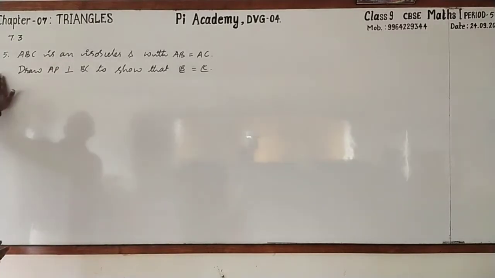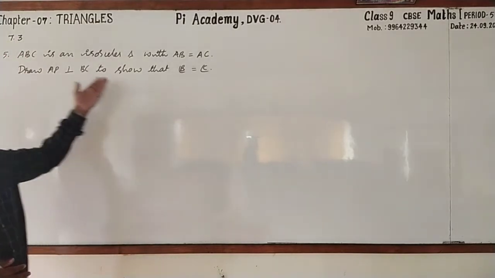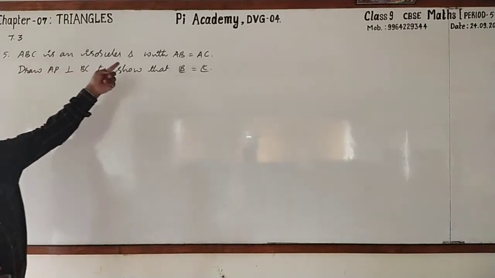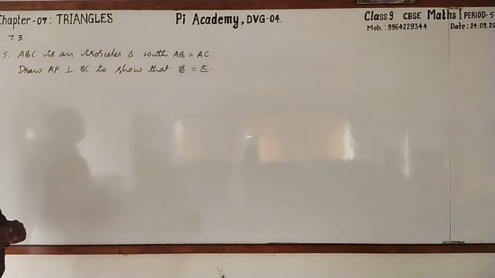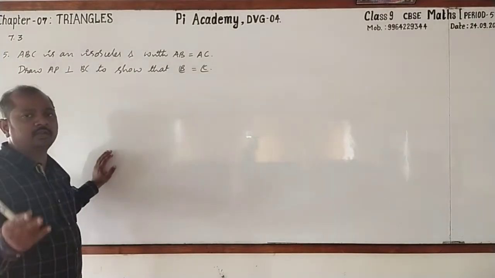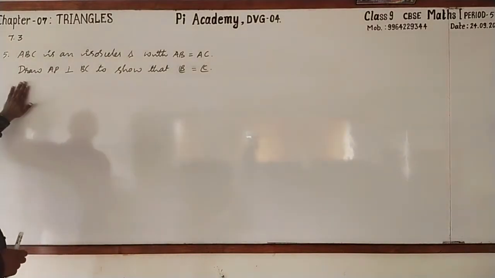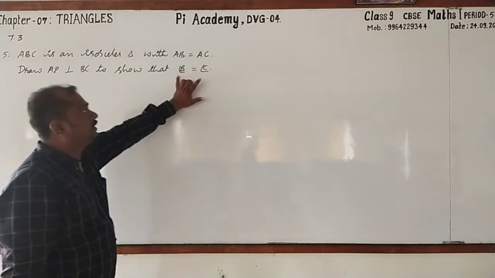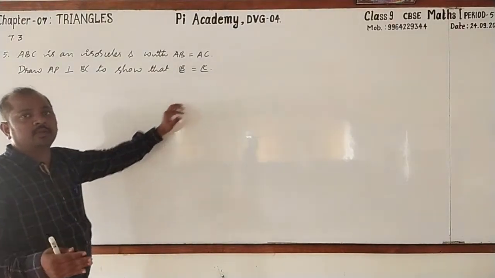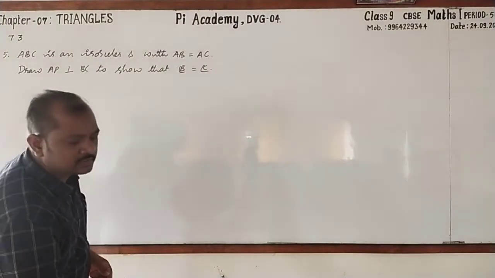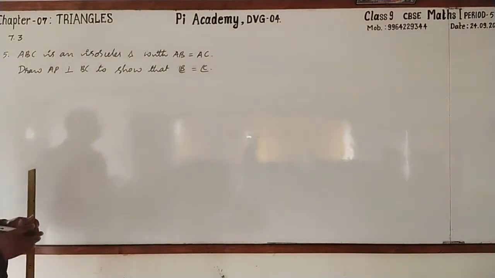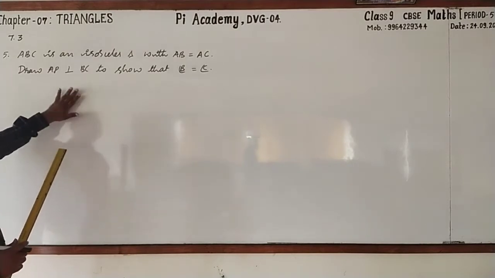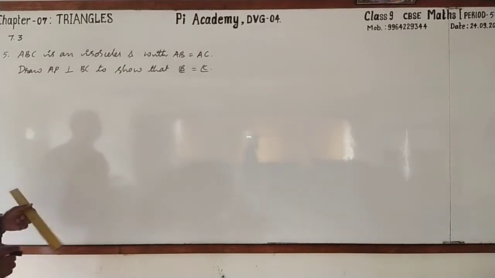Now, we are moving to another one. It is fifth one. This is the last problem of this exercise. Go through that. And it is also very simple. ABC is an isosceles triangle with AB equal to AC. Obviously, if it is an isosceles triangle, two sides will be equal. And we have to draw AP perpendicular to BC. Then we should show that the base angles B and C are equal. I told you in the beginning itself, it is so simple. No doubt. Now, pause the video and copy this. Then after that, you can start writing with me.